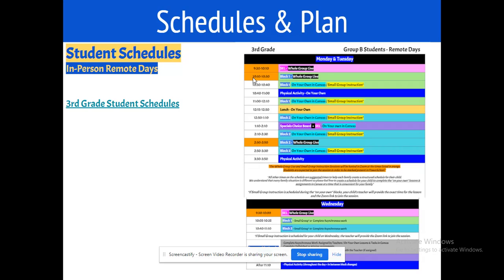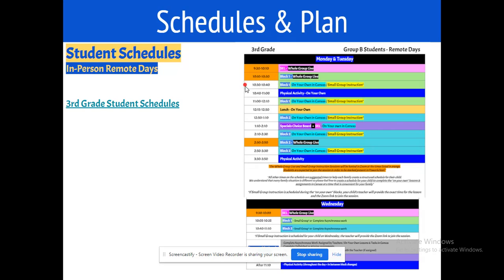At 10:30, your child will be put in the waiting room. Your child will be from 10:30 to 10:40 on their own completing their Canvas work.